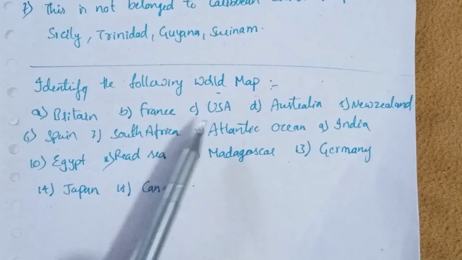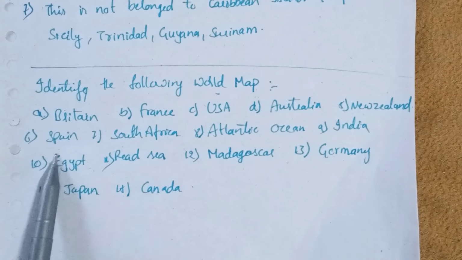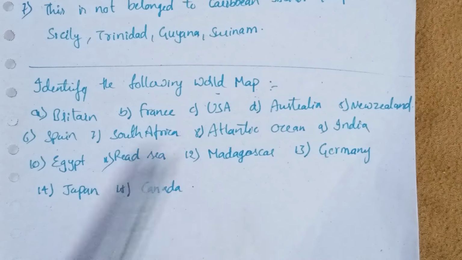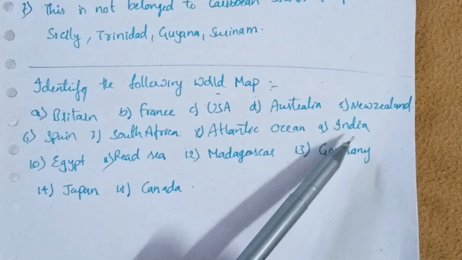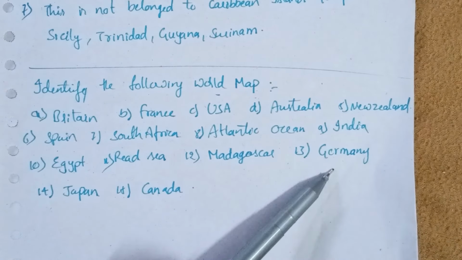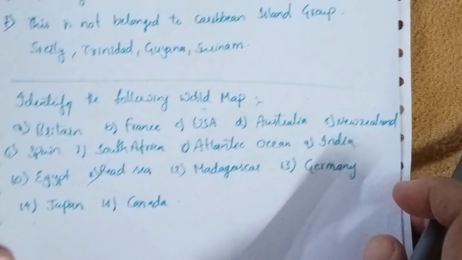Britain, France, USA, Australia, New Zealand, Spain, South Africa, Atlantic Ocean, Indian Ocean or else India, Egypt, Red Sea, Madagascar, Germany, Japan and Canada. Got it guys? Let's move on to the second chapter from history.